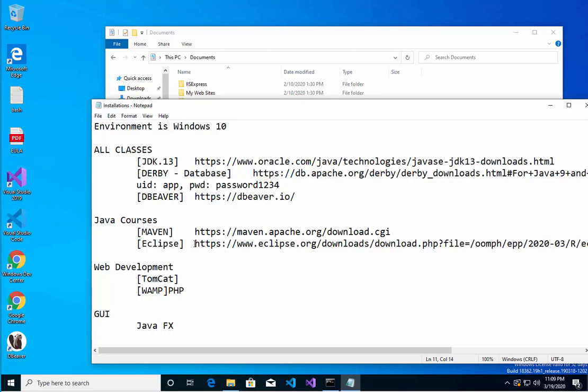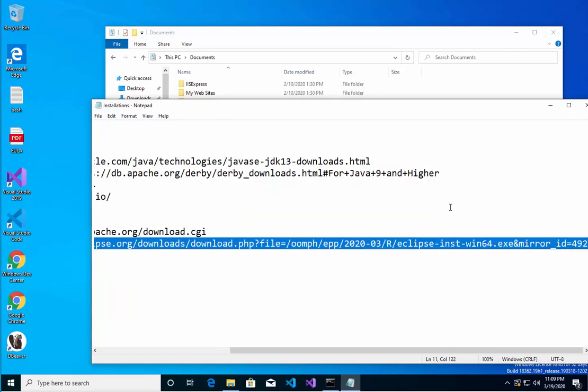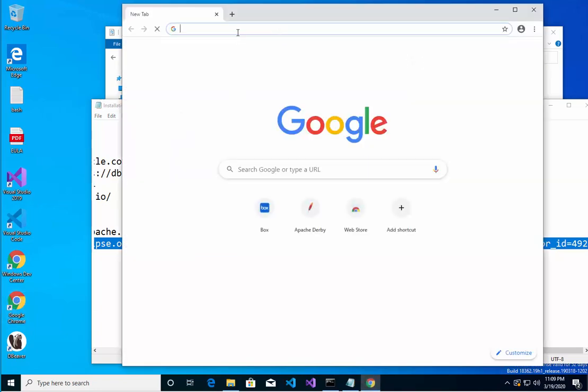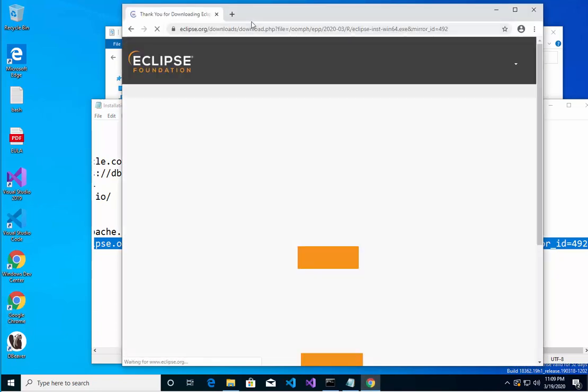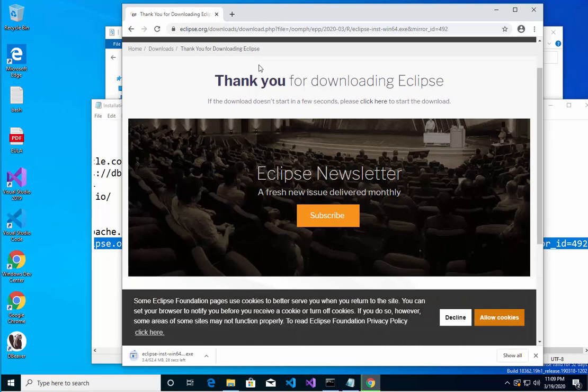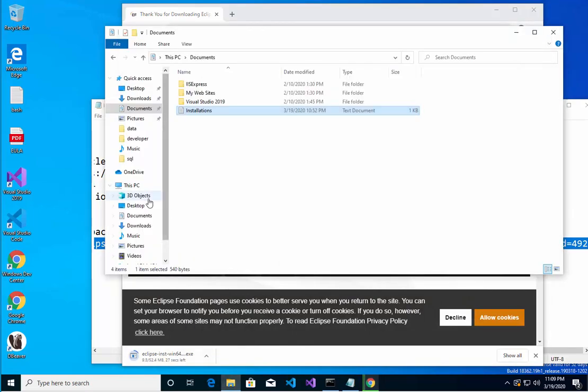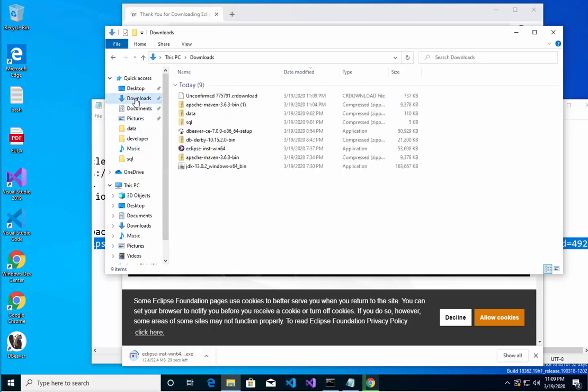Alright, I'll give you this installation directory, but I'm going to go to this website and download Eclipse. I think I already downloaded it, but let me check. I just want to show you where to go to download Eclipse. I have it here already. I'm going to click here and install it.